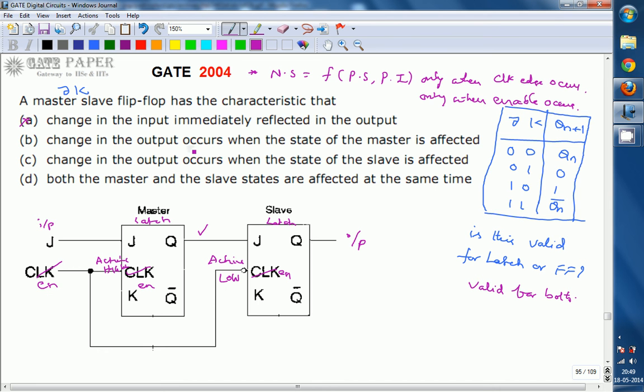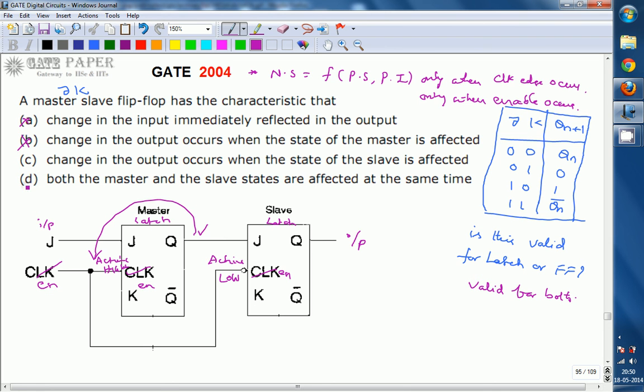Next, B: change in the output occurs when the state of the master is affected. The state of the master is affected during the positive edge, that is, during the active high enable signal. But whenever the enable is active high, by that time this slave latch is disabled, so the output is not affected when the master output changes. The change in output doesn't occur when the state of the master is affected. So B is also a wrong option.